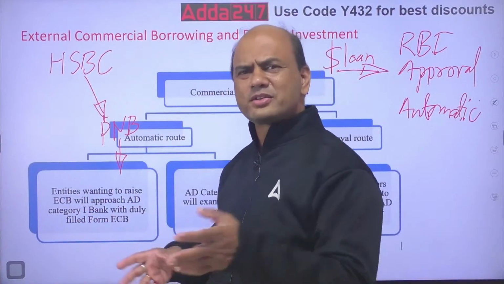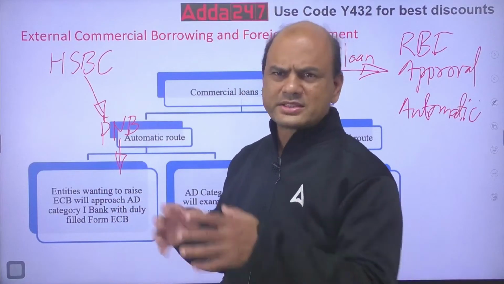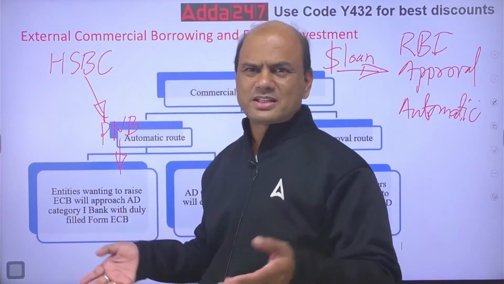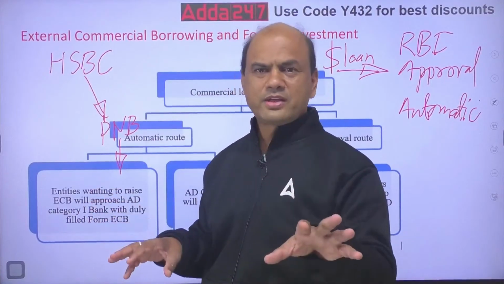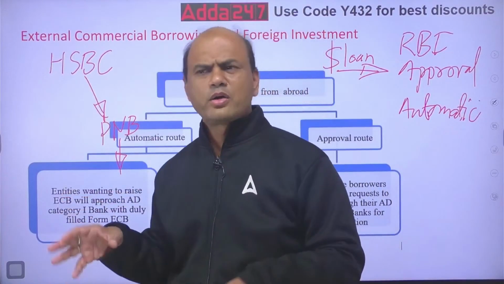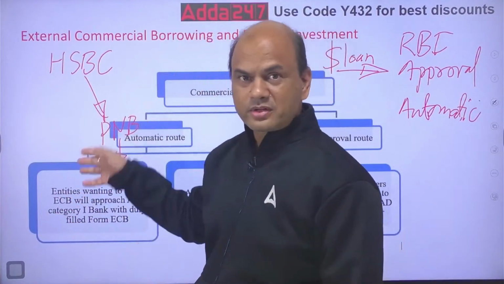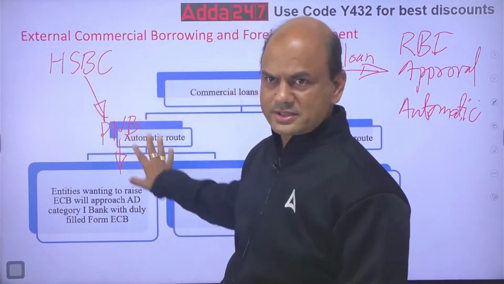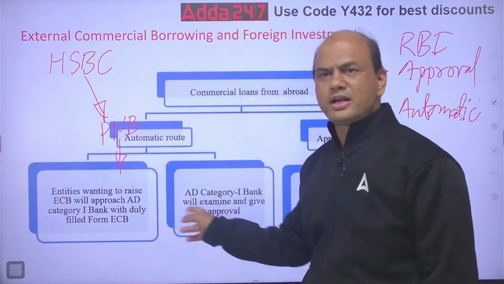IOSCO is similar to SEBI. In fact, SEBI is a part of IOSCO. It's an international organization which deals in all the securities, meaning stock markets and everything. So the country should be FATF compliant or IOSCO compliant, or both are allowed. Kindly note, it can be anyone from these FATF or IOSCO compliant countries. So this bank acts just as a courier person. So this is your AD automatic route.